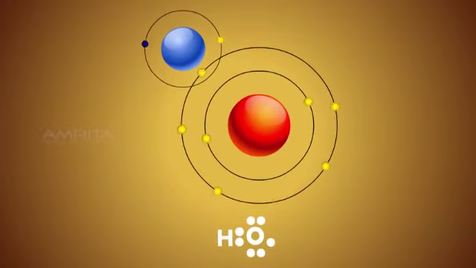configuration. Oxygen atom now has 7 electrons in its valence shell. By accomplishing